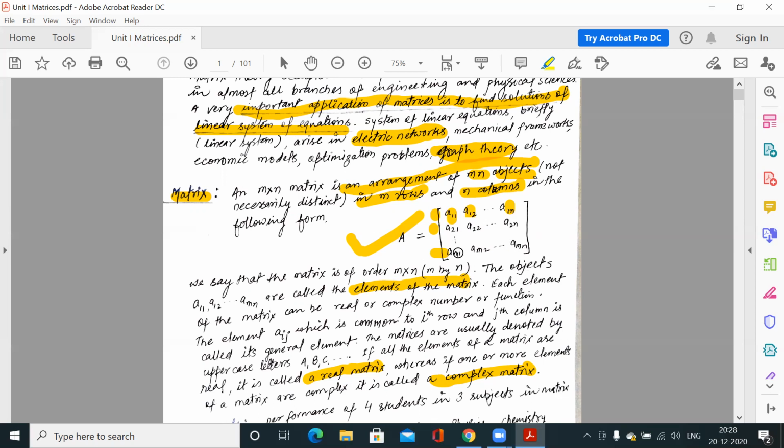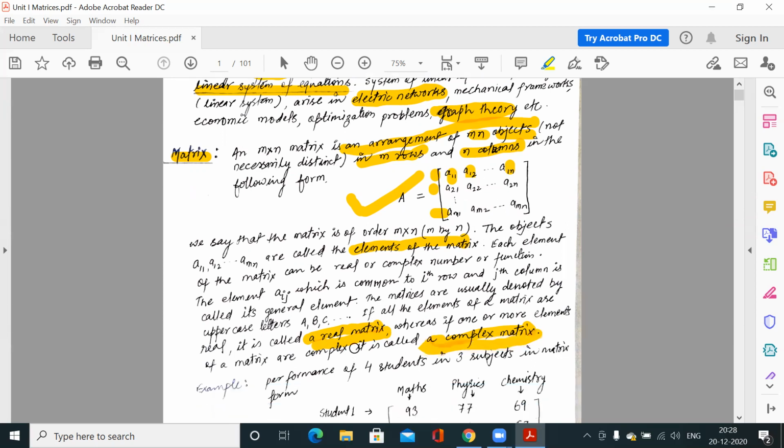Now these elements may be real numbers or complex numbers. If all these elements are real numbers, then we call this a real matrix. And if at least one of these elements is complex, then we say this matrix is complex. So a matrix is either real or complex.